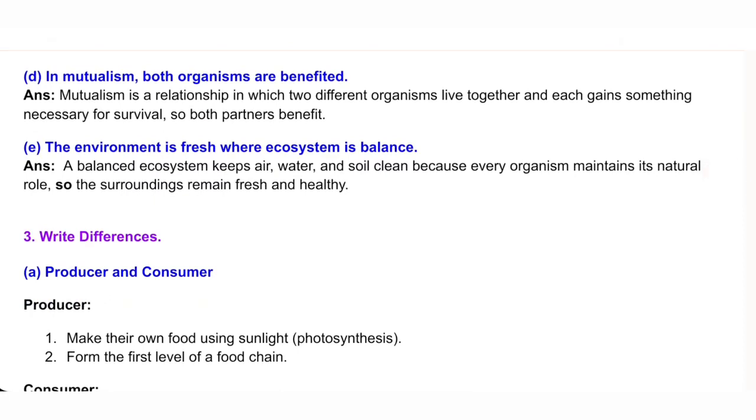E. The environment is fresh where ecosystem is balanced. Answer. A balanced ecosystem keeps air, water, and soil clean because every organism maintains its natural role, so the surroundings remain fresh and healthy.